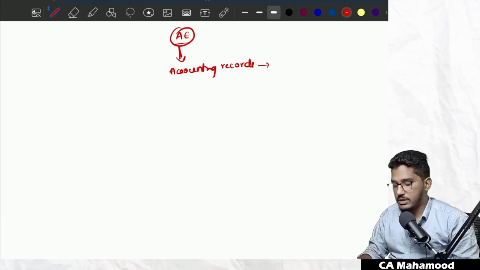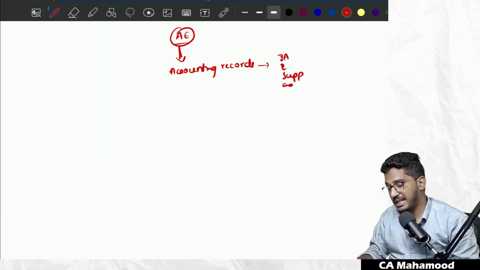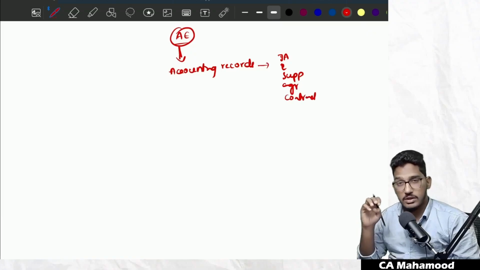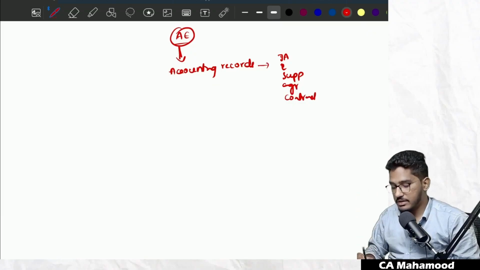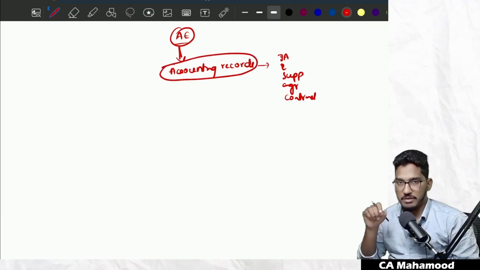Nothing but our books of accounts. That could be journal entries, ledgers, supporting documents, agreements, or contracts. So whatever evidence the auditor is going to get in the audit, one of the major sources for getting all that evidence is accounting records or accounting information.